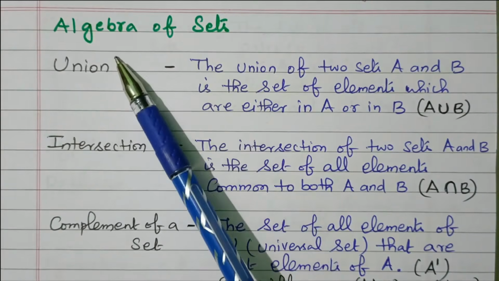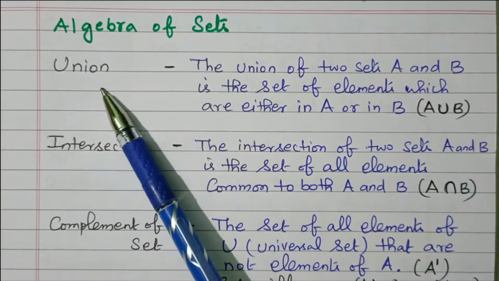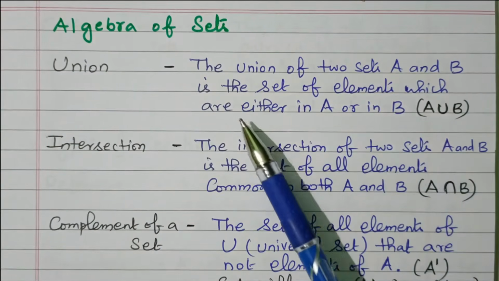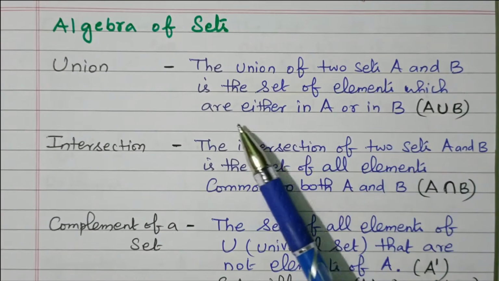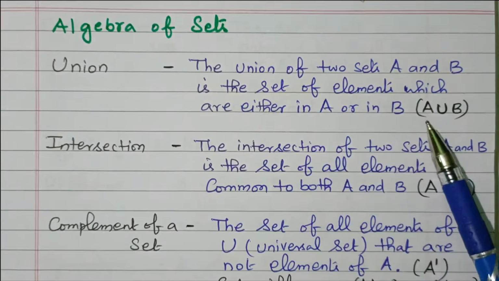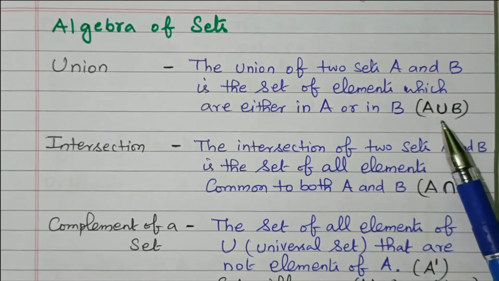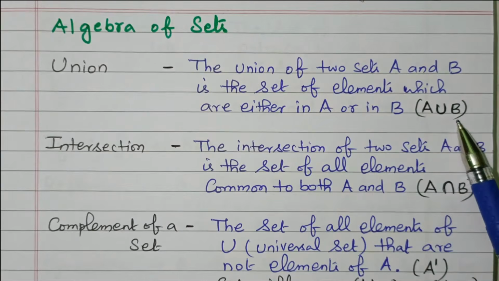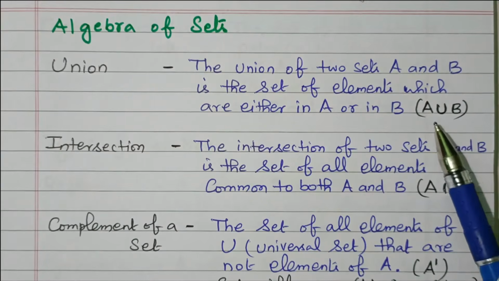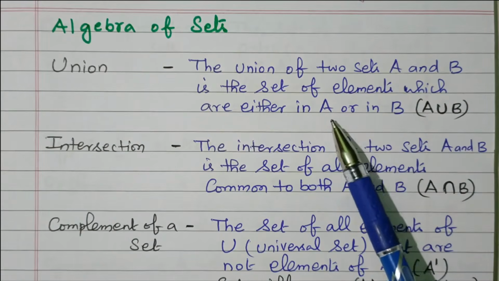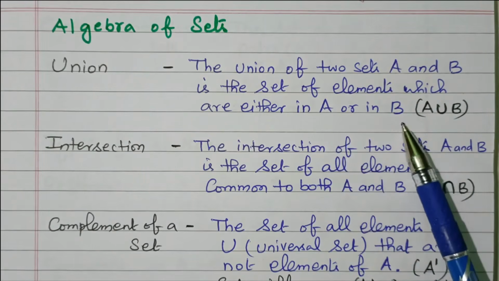Now we'll go to the algebra of sets. First one is union. The union of two sets A and B is the set of elements which are either in A or in B. So this is simple. A union B. What is A union B? The elements in A as well as the elements in B are grouped together, so that it contains elements that are either available in A or available in B.